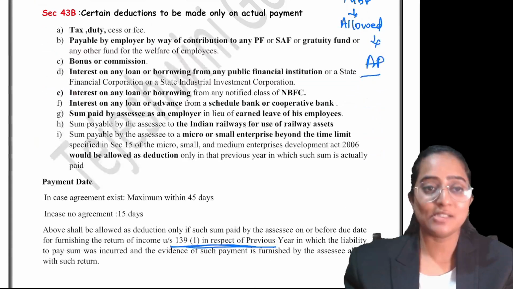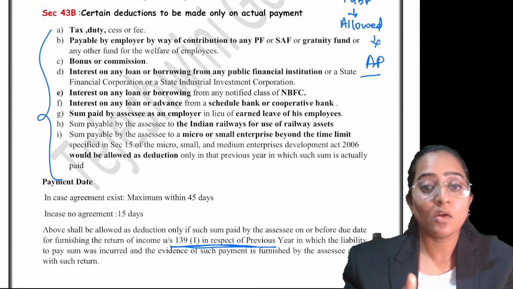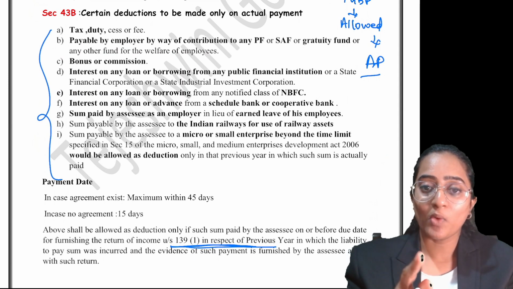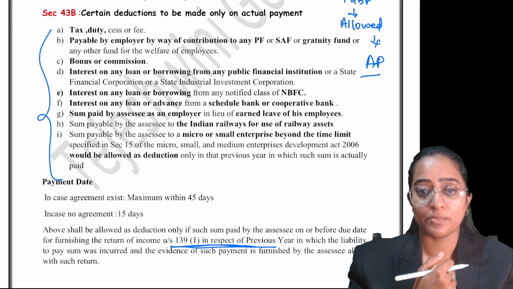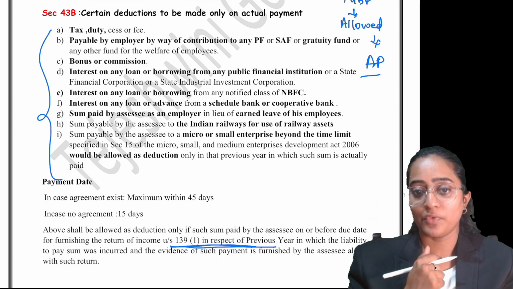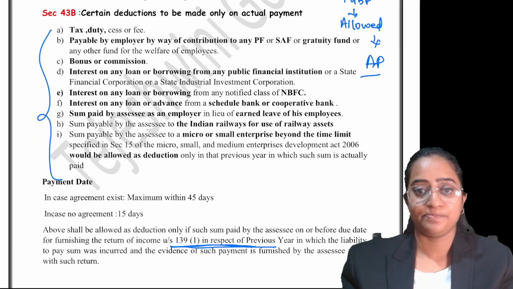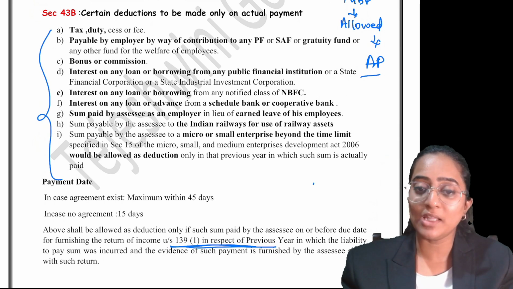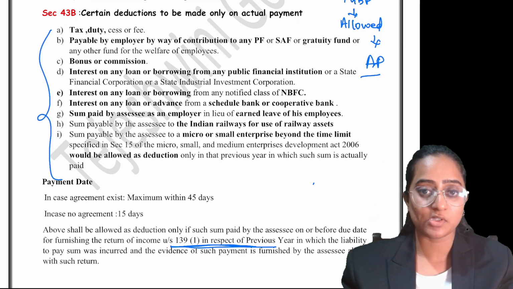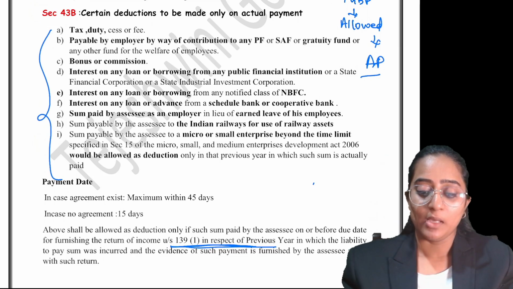Section 43B states that these expenses will be allowed as deduction for you provided you actually pay, the money actually moves out of your bank account. If the money doesn't move out of your bank account, then you're not going to get any deduction under your PGBP. Clear? You should actually make the payment, not within that financial year or previous year which I'm considering, but within the due date of return filing.